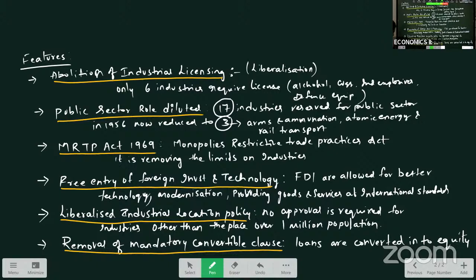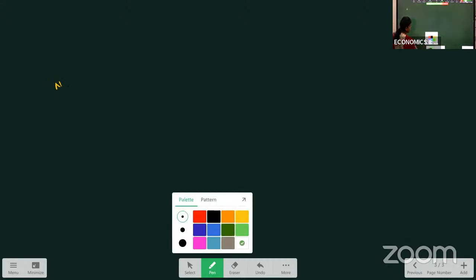So with this liberalization, privatization, and globalization policy, which was introduced in 1991, we call in short form as LPG model of development. That means liberalization, privatization, and globalization process of development. These are called as new economic reforms in the country. So with this 91 policy, what advantages we had in our country, what drawbacks we have. So now let us see what is the negative impact we have.